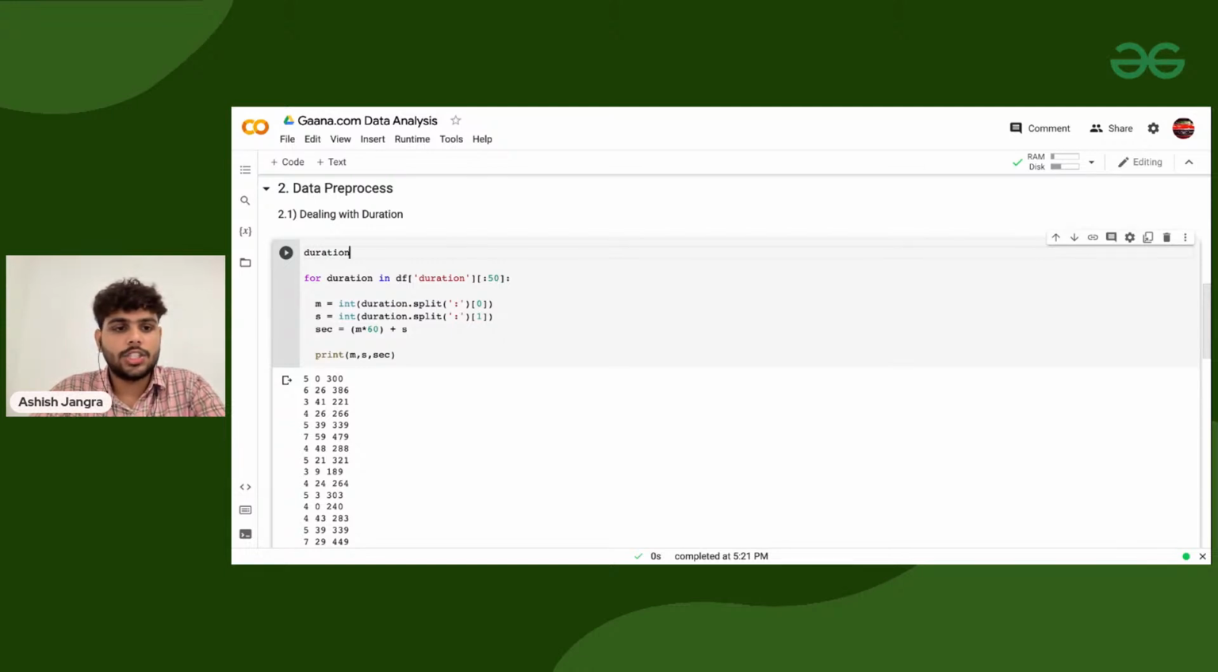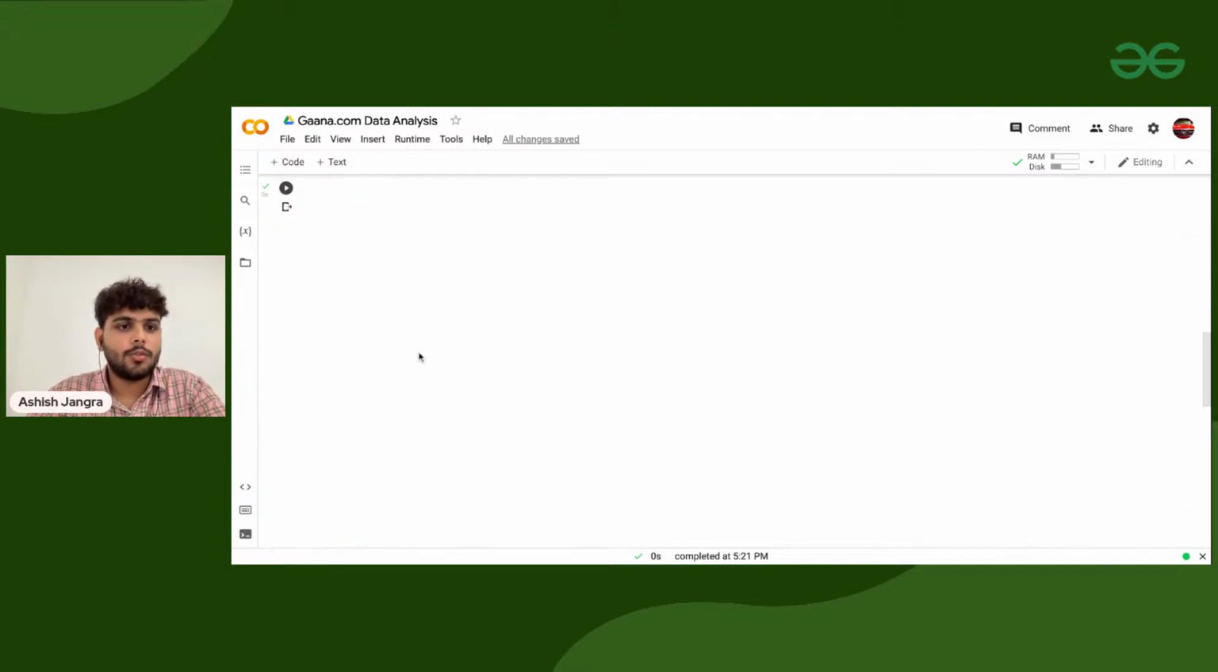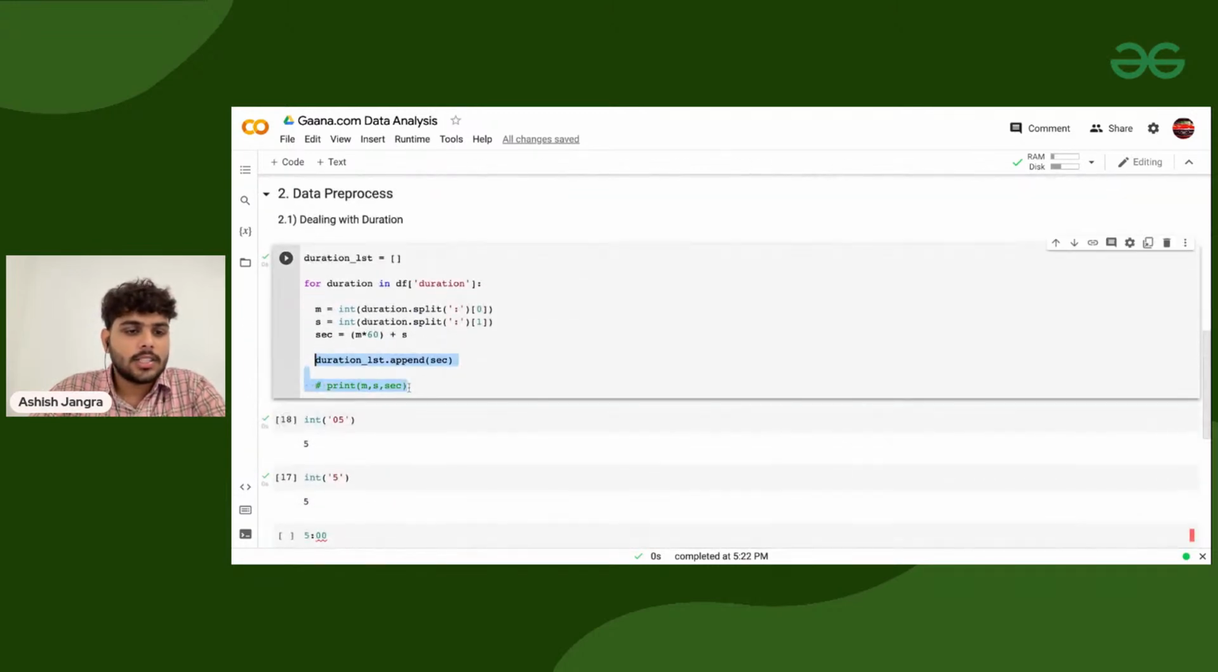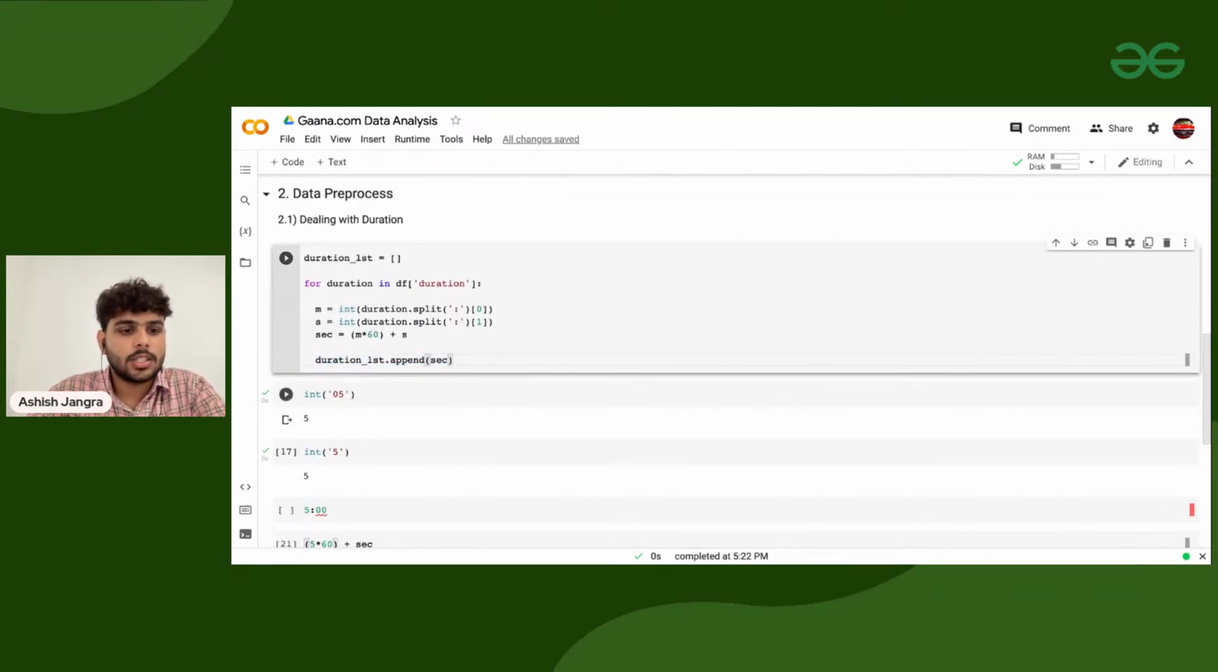a duration underscore list. And in this duration list, I am appending all the seconds, dot append all the seconds. Sorted? Now, if I'm removing this line and this as well and executing it, just hope for the best that it will not give you an error. Okay, and here you can see execution is done.